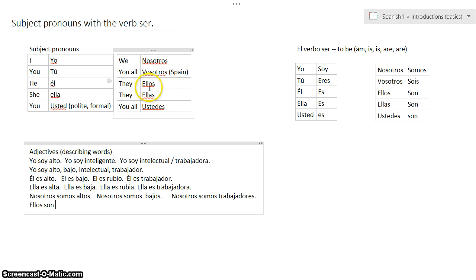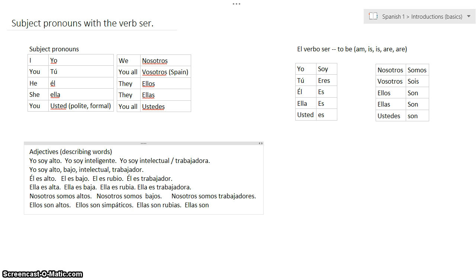Okay? So what we've got is ellos son. Here's the subject pronoun, ellos. Here's the verb, son. And we're going to do the exact same thing. We're going to make it plural again. Ellos son altos. Okay, it's plural. You've got to add the S. Ellos son simpáticos. Okay, plural form, add the S. We can do the same thing for feminine. Ellas son rubias.